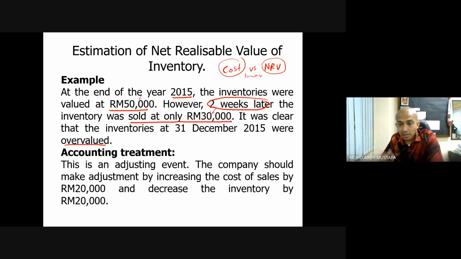So this is extra evidence or new evidence that shows the value of your inventory is incorrect. Therefore, this is an adjusting event. So the company should make an adjustment by increasing cost of sales by 20,000 and decreasing the inventory value by 20,000. Okay, we debit our cost of sales, and we credit our inventory, right? Okay.